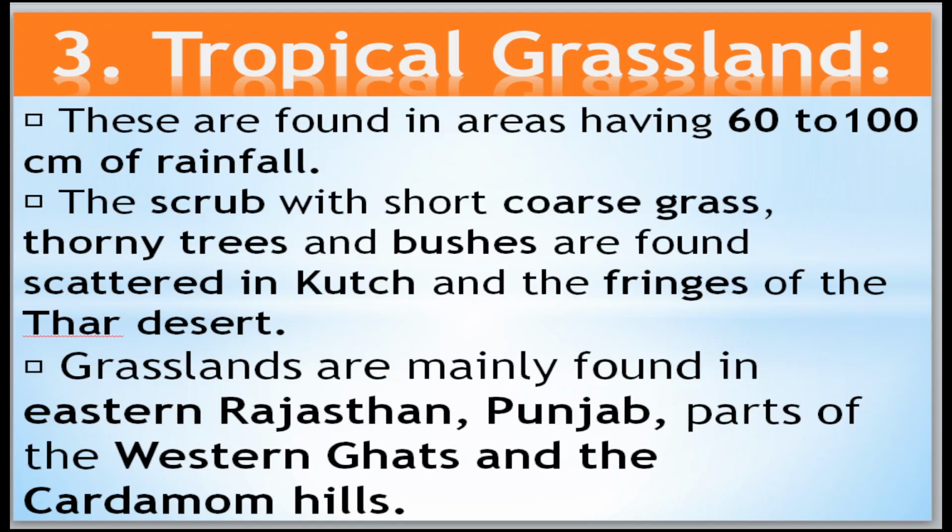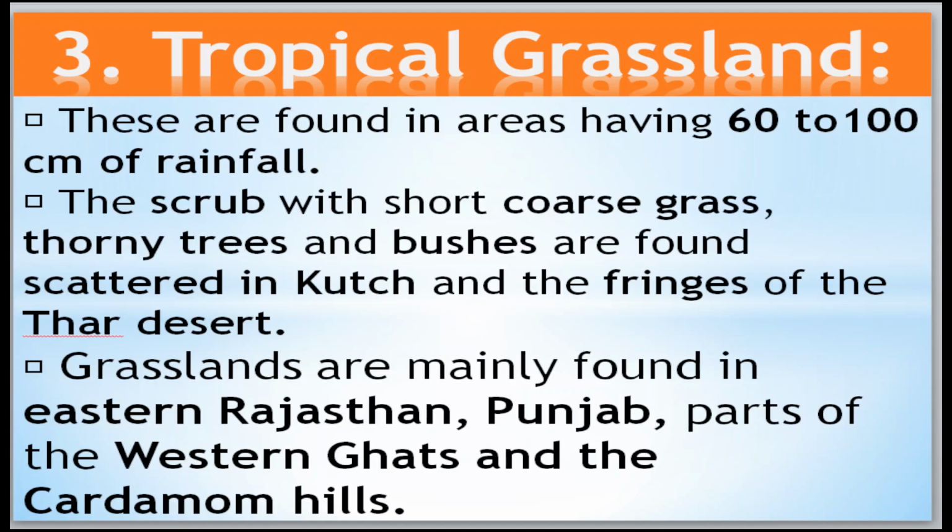Here the vegetation is scrub, along with coarse grass, thorny trees and bushes, scattered in Kutch, along with fringes in the Thar desert.